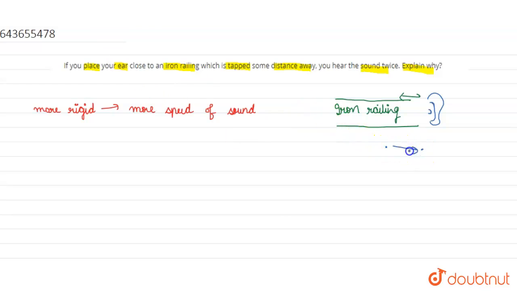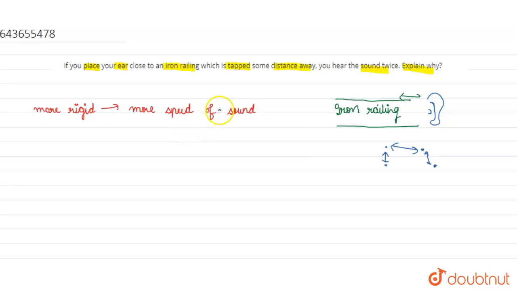They are compressible, whereas solids and liquids are less compressible. Liquids and solids are relatively rigid and very difficult to compress, so the speed of sound in such media is generally greater than in gases.